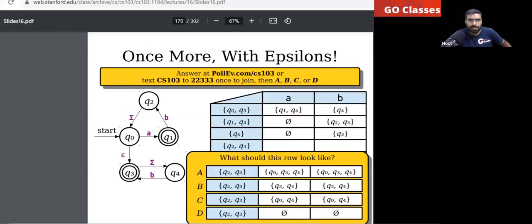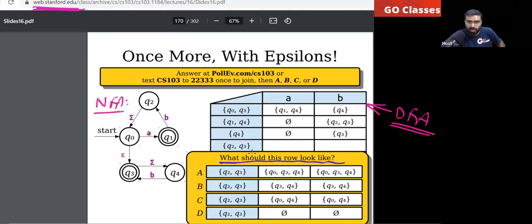So this is also taken from Stanford. The question is also very simple. This NFA is given to you, and we are converting this NFA to a DFA. We are getting an equivalent DFA using the subset construction algorithm. The question is asking what this third row should look like. These are the 4 options.